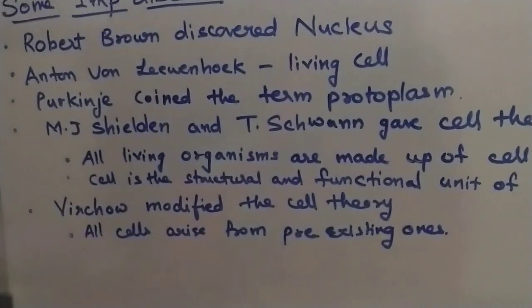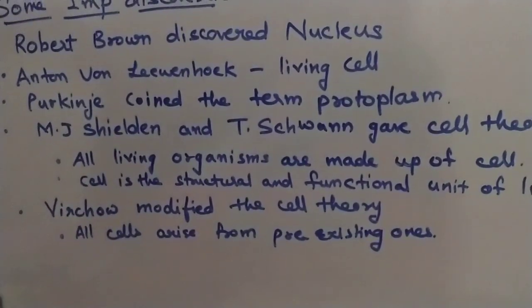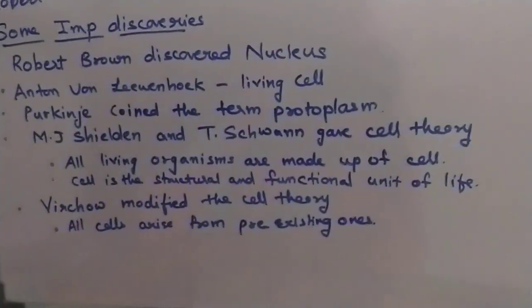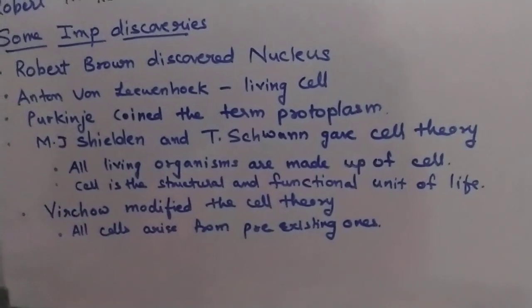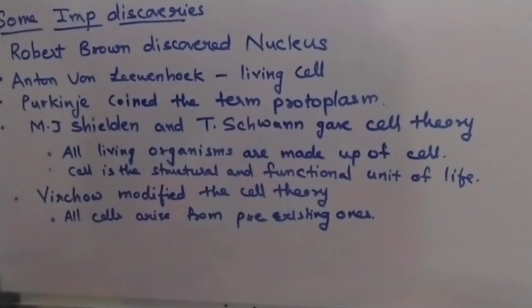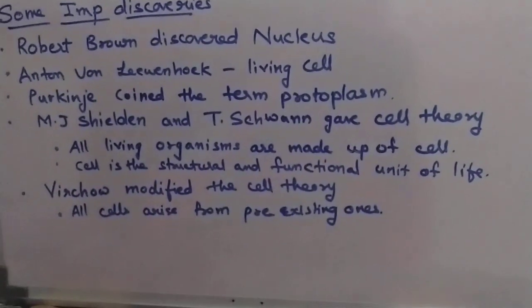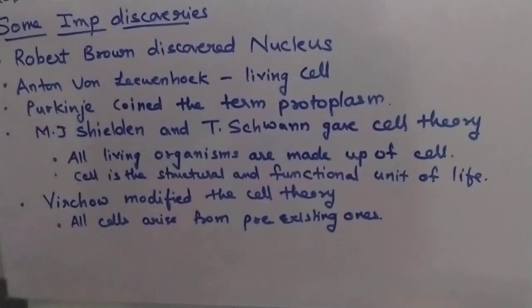So M.J. Schleiden and Theodor Schwann, they gave two postulates. What was the postulate? All living organisms are made up of cell. And the second postulate is cell is the structural and functional unit of life. Okay. They gave two postulates. Postulates are the statements given in a theory, which is widely accepted.